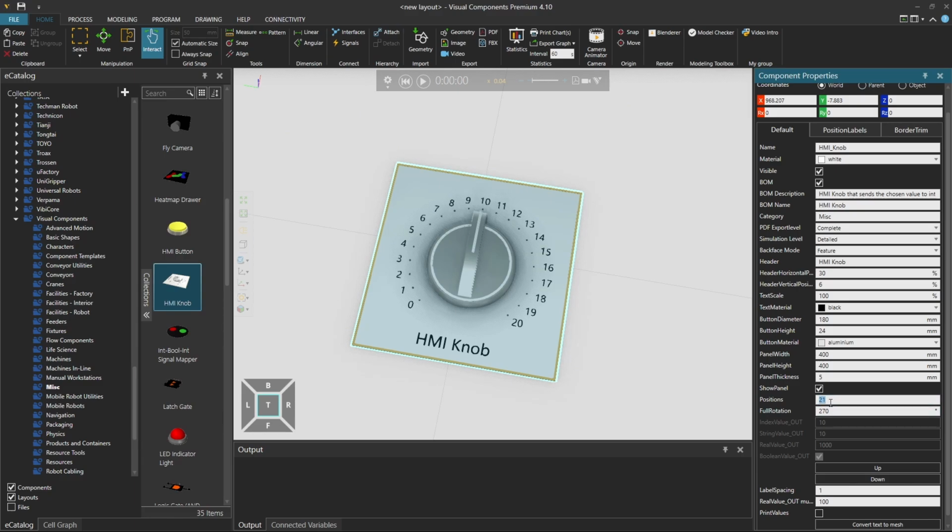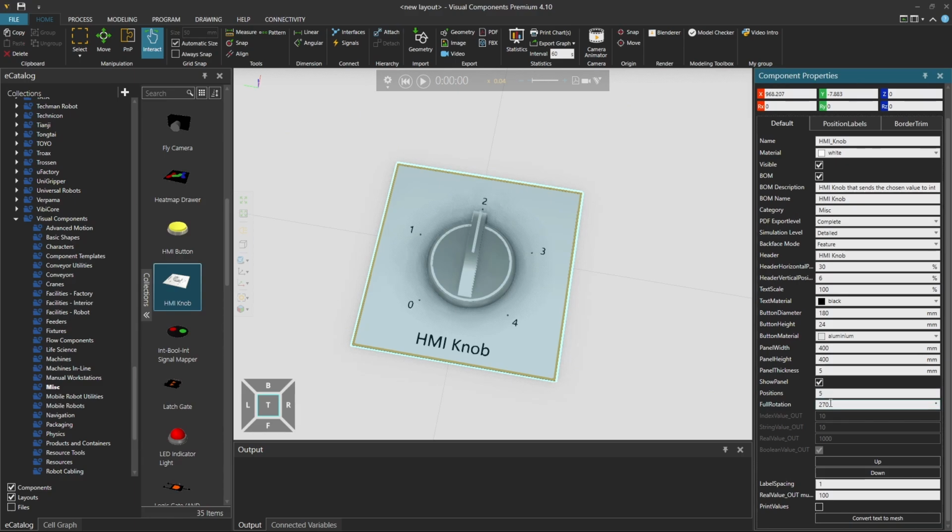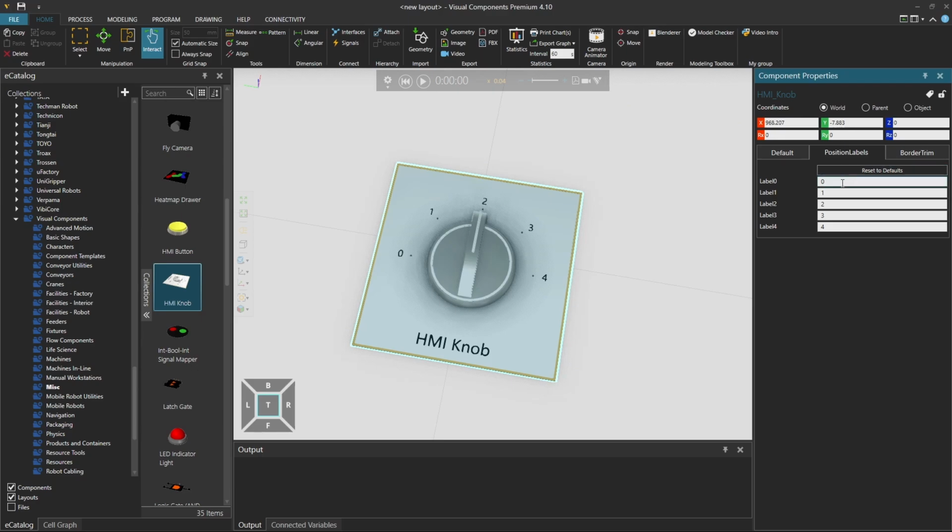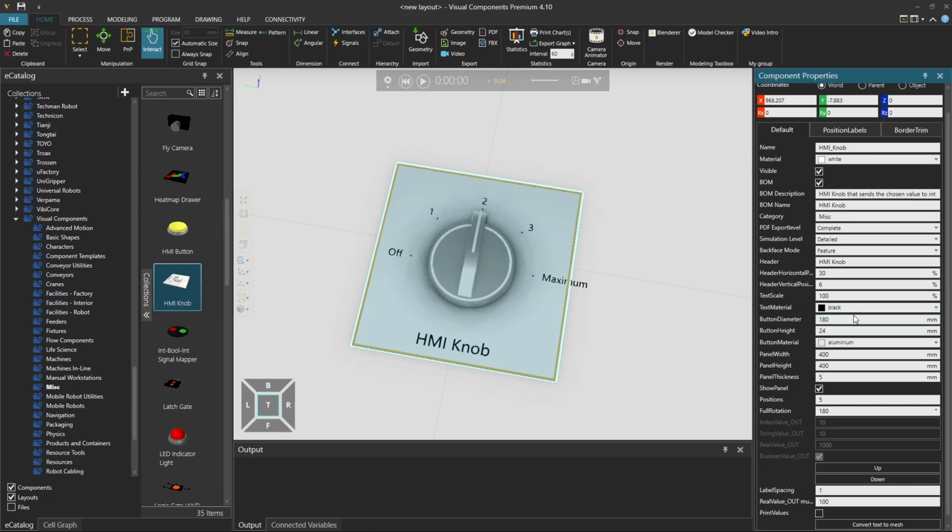You can control how many positions you have. So you could have, for instance, like that, and maybe a little bit tighter spacing there. And now in the position, you could say labels. You could say that it's an off here and maximum here. You can make this larger from these properties,